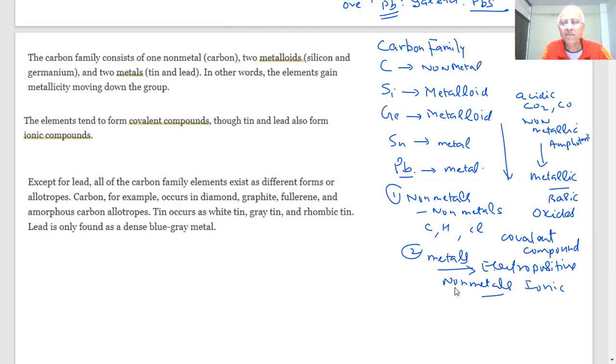And the interesting thing is, except for lead, all carbon family elements exist in different forms, or allotropes. Allotropy is another important property. What is allotropy? What are allotropes? Basic question.